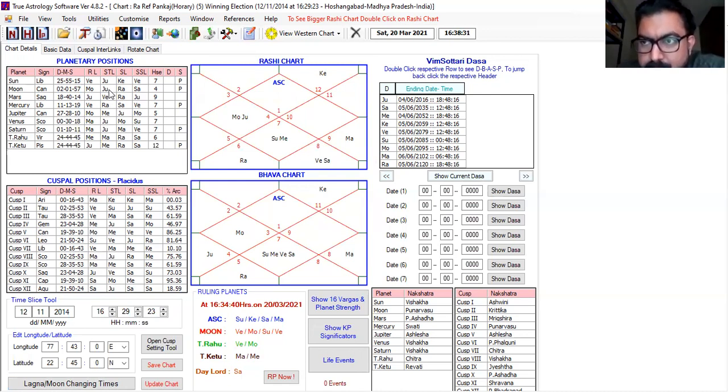Okay, first of all, we will read the promise of the ascendant sub-sublord. The ascendant sub-sublord is Mars, sir. Okay, kindly make the linkages. Sir, Mars is in Venus star.